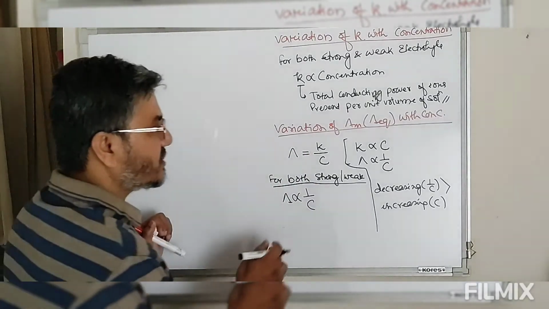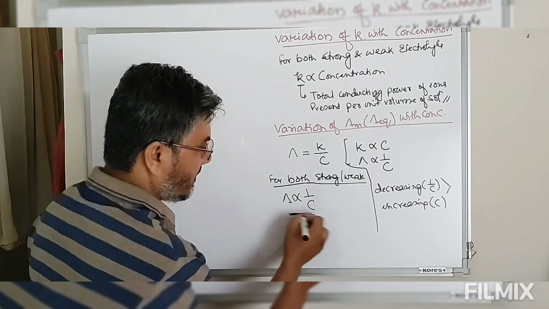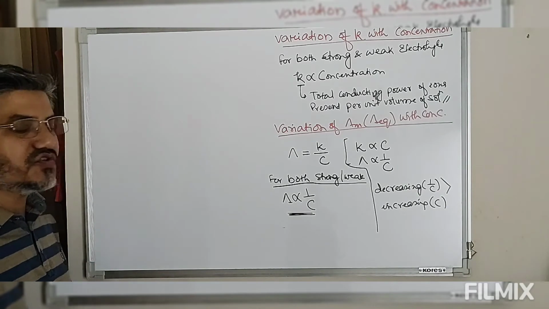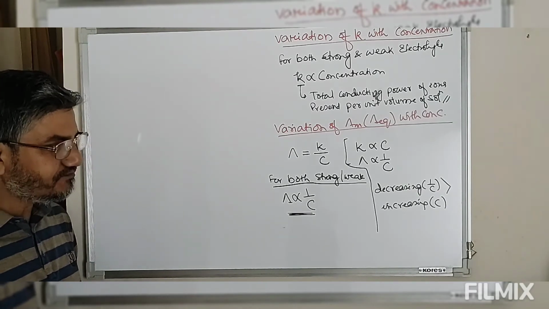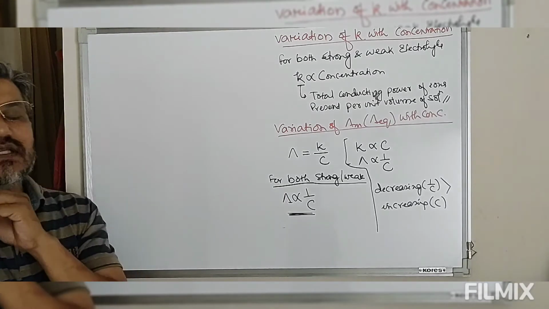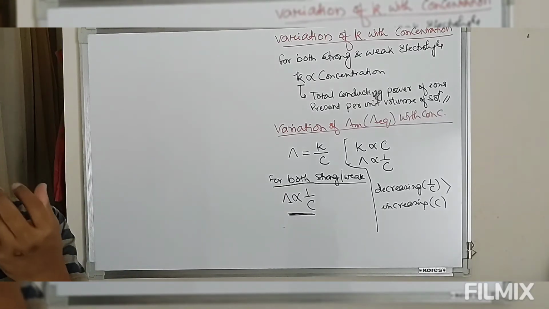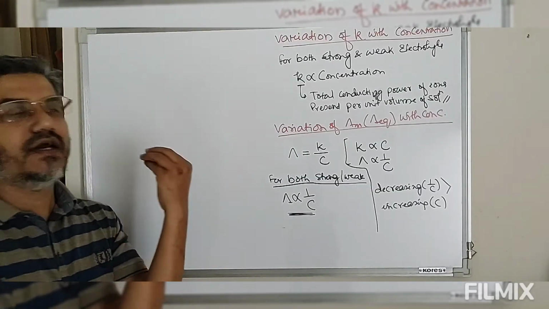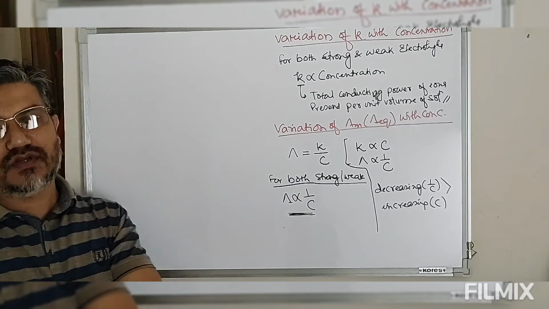Now we have to explain why this conductance decreases on increasing concentration. Now look at this. As the concentration is increased, number of moles of ions present in the solution will increase, whether we are having strong electrolyte or weak electrolyte.